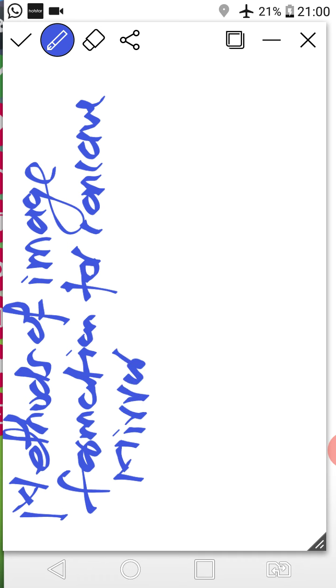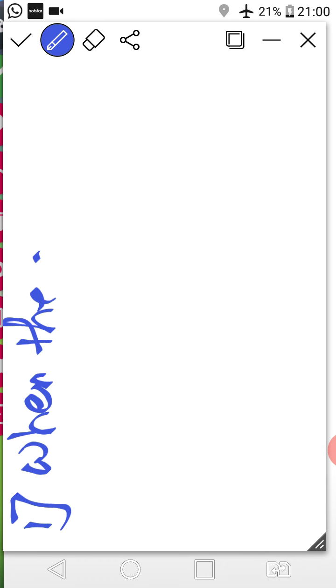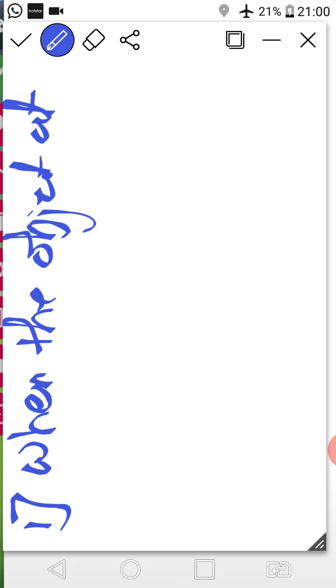Right class? So this is the method. In that, the first method: when the object is at infinity. When the object is at infinity, I will show with the diagram.